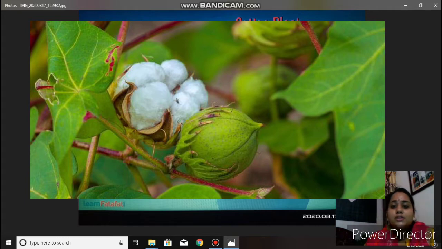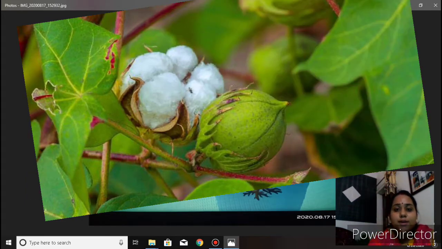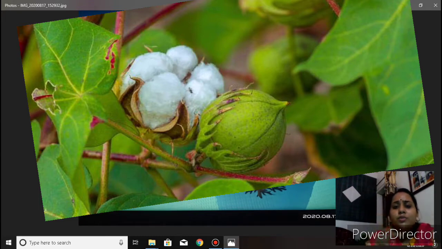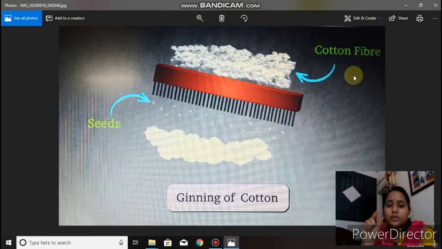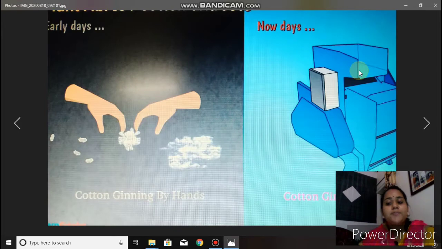Students, these cotton balls contain 5 lakh cotton fibers. These cotton balls we pick by hand. Cotton fibers have seeds. Cotton fibers are separated from the seeds by the combing method. This method we call ginning of cotton. In previous days, cotton balls were picked by hand. Nowadays we have lots of machines for picking and ginning of cotton. So students, now the work is much easier.